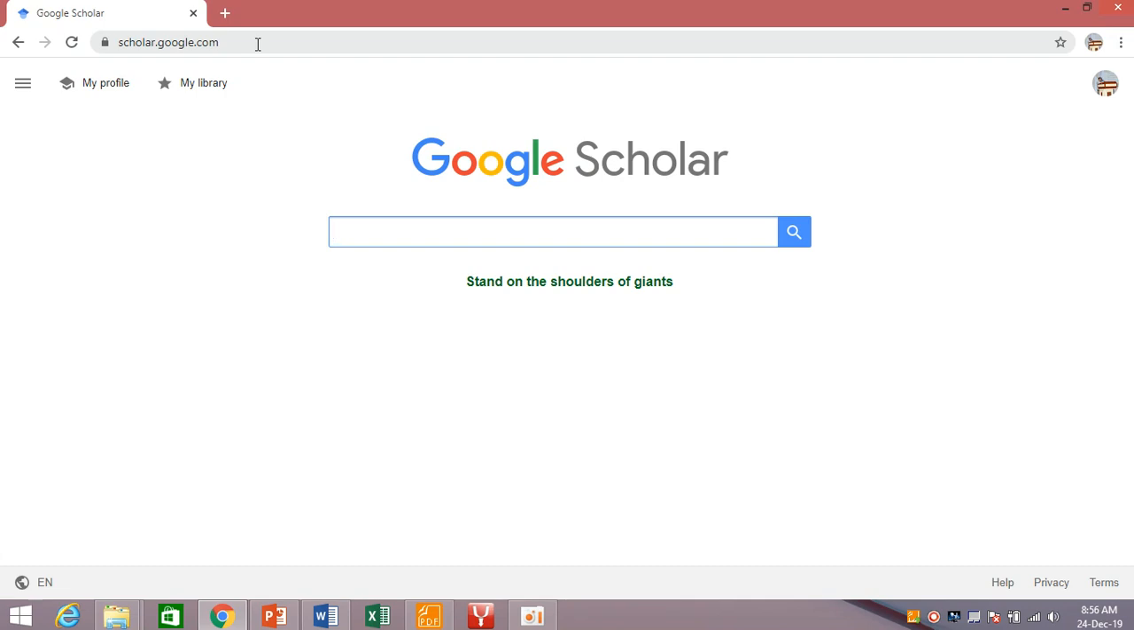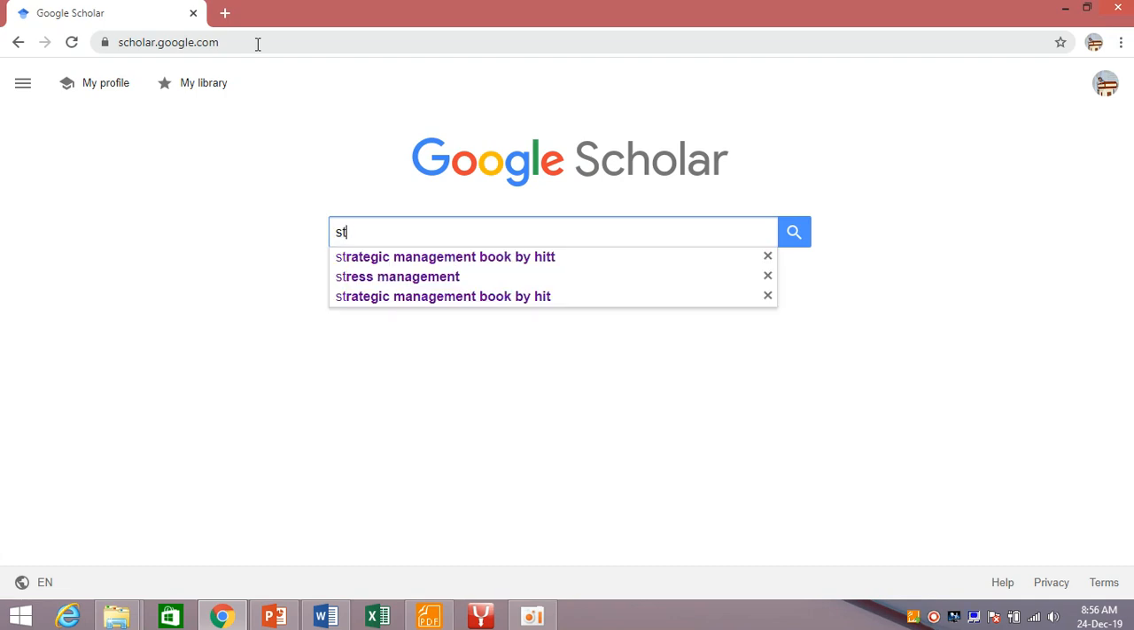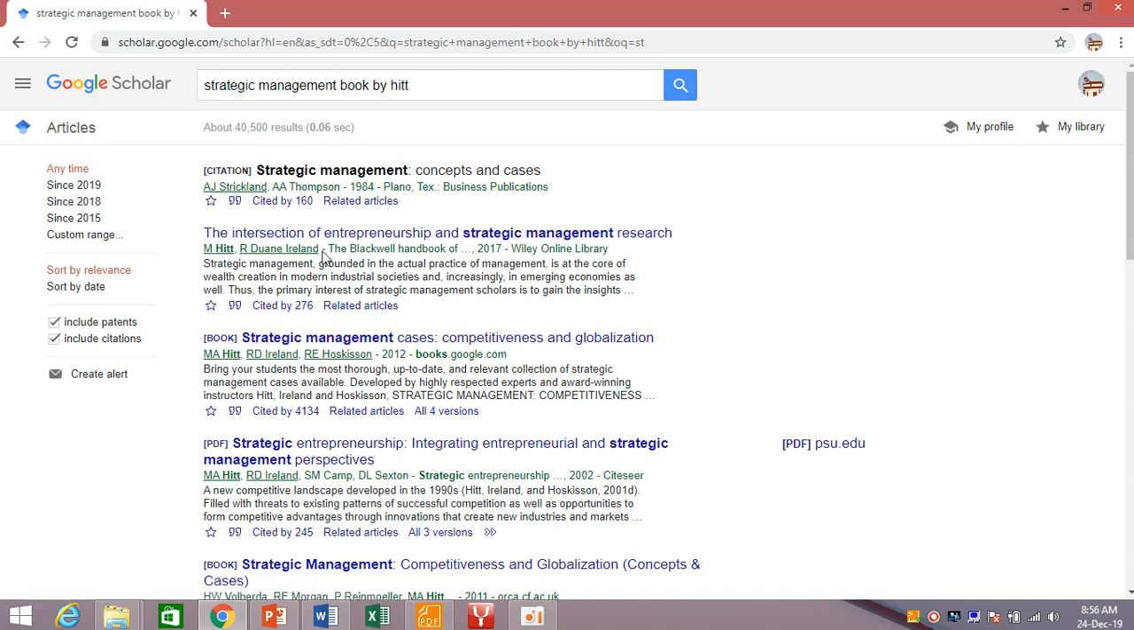Now let's suppose you have used a book in your literature and you want to give a reference of it. This is a strategic management book by Hitt, right? The first result is not what we are looking for. Yeah, here is the book: Strategic Management Cases: Competitiveness and Globalization by M.A. Hitt, R.D. Ireland, Hoskisson, etc. Got it? You want to give a reference of it.